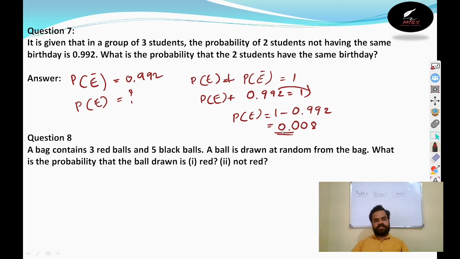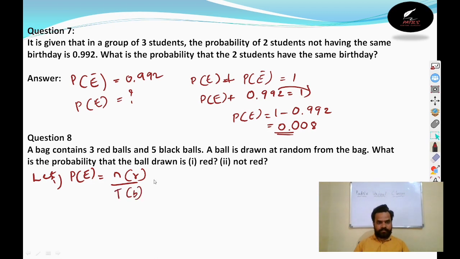A bag contains 3 red balls and 5 black balls. A ball is drawn at random from the bag. What is the probability that the ball drawn is red and not red? So what can we write here? Let the probability of E be that the ball taken is red. The probability is the number of red balls divided by the total number of balls.